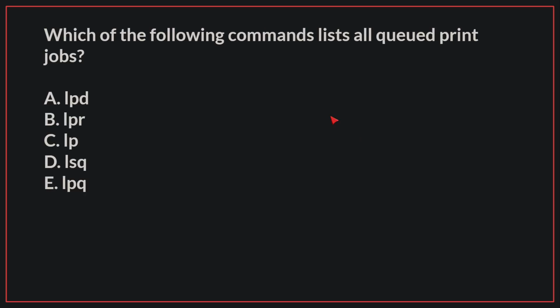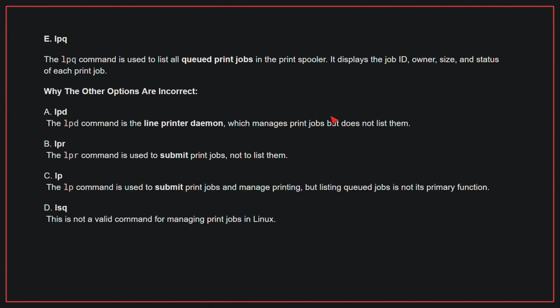Which of the following commands lists all queued print jobs? The correct answer is E, lpq. The lpq command is used to list all queued print jobs in the print spooler. It displays the job ID, owner, size, and status of each print job. Why the other options are incorrect?